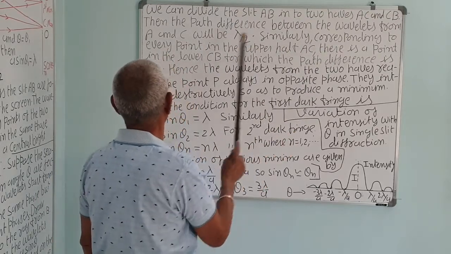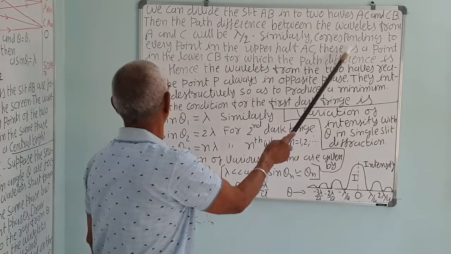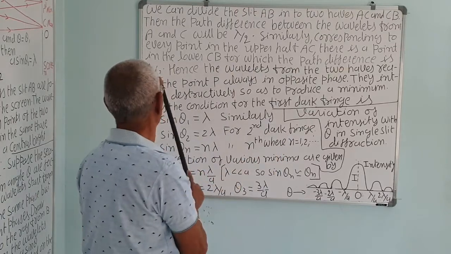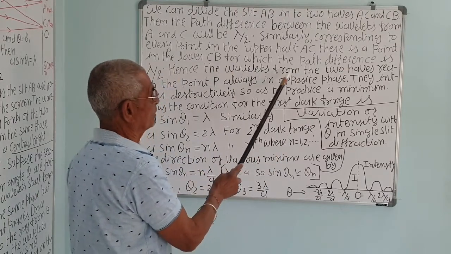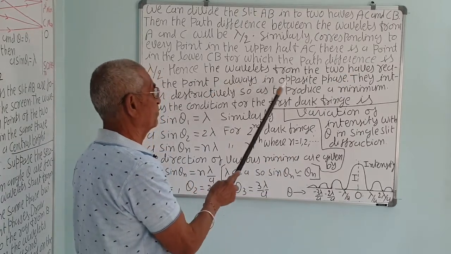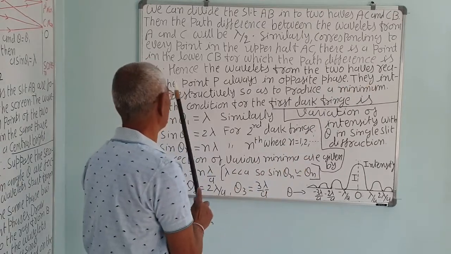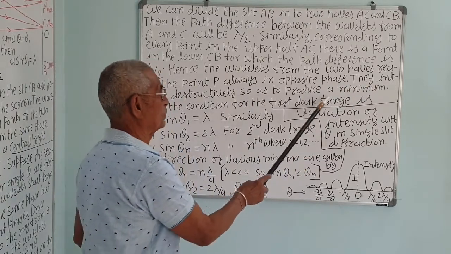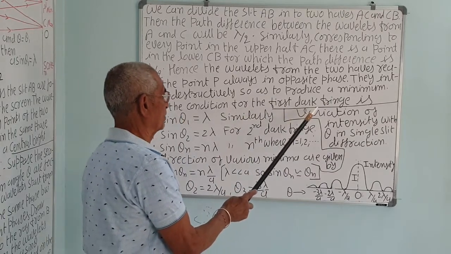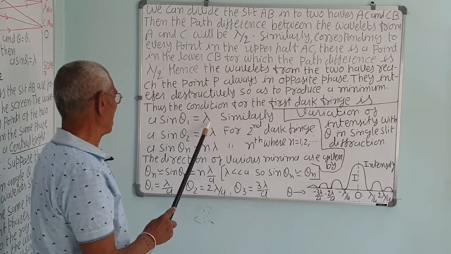Similarly, corresponding to every point in the upper half AC, there is a point in the lower half CB for which the path difference is lambda by 2. Hence, the wavelets from the two halves reach the point P always in opposite phase, so they interfere destructively to produce a minimum. Thus, the condition for the first minima or dark fringe is A sin theta 1 equal to lambda.